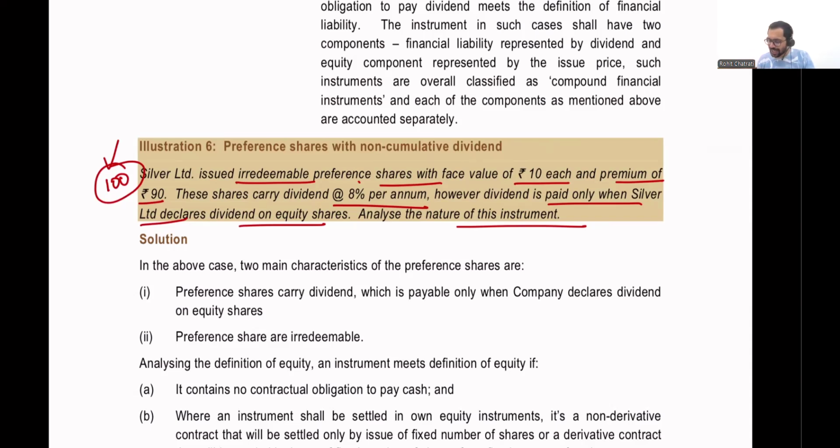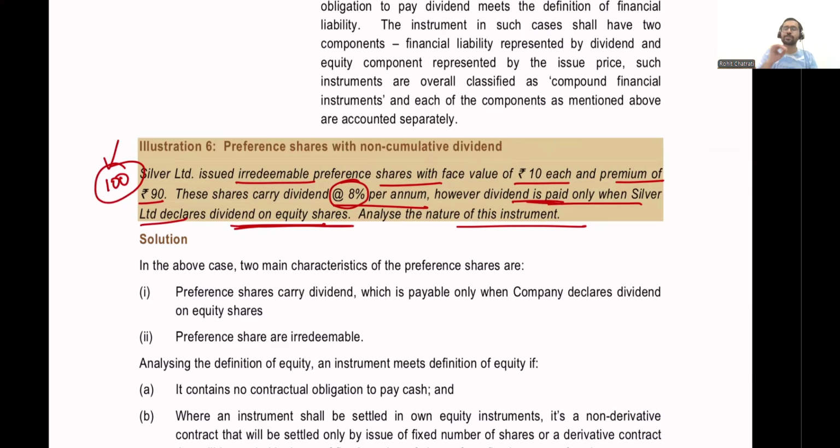All right, these shares carry a dividend of 8%, but the question mentions that this dividend will be paid only when dividend on equity shares is paid. Now you know that dividend on equity shares is a discretion that Silver Limited has. All right, if in any particular year Silver Limited's performance is not great, then it has a discretion to not declare any dividend on equity shares. If it does not declare any dividend on the equity shares, it will also not pay any dividend on these preference shares as well.